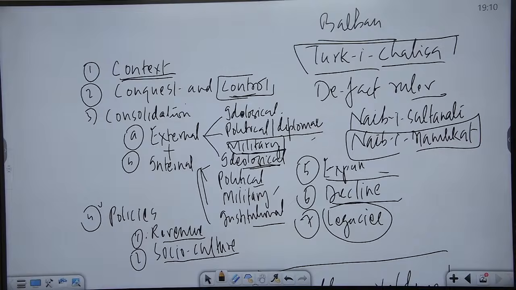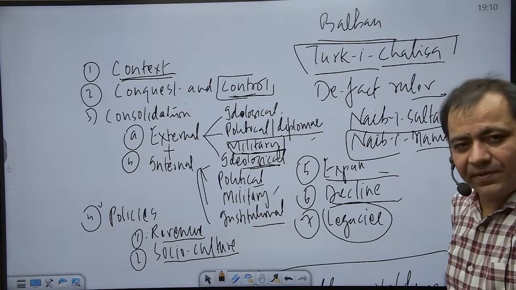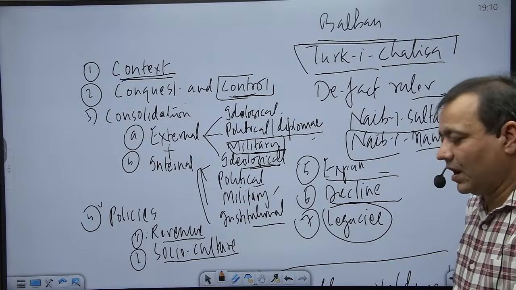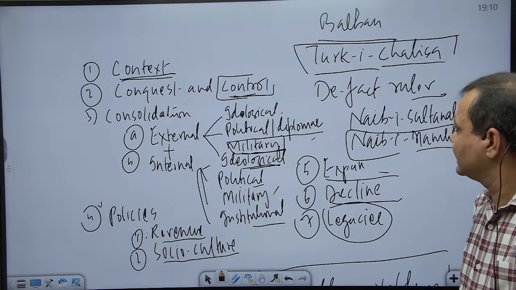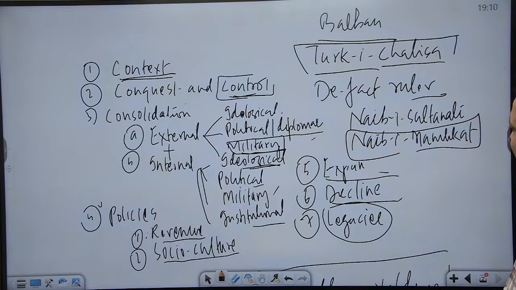And the Sultan was just a puppet in his hand, and also his son in law. People doubt that he poisoned him because he was growing old and he was in a hurry to occupy the throne of Delhi. Whatever be the case, such kind of things are not unthinkable in the contemporary context. So this way Balban acquired the throne, having served as Naib Sultanate or Naib Mamlikat, or as a de facto ruler, and as head of the Turke Chalisa.